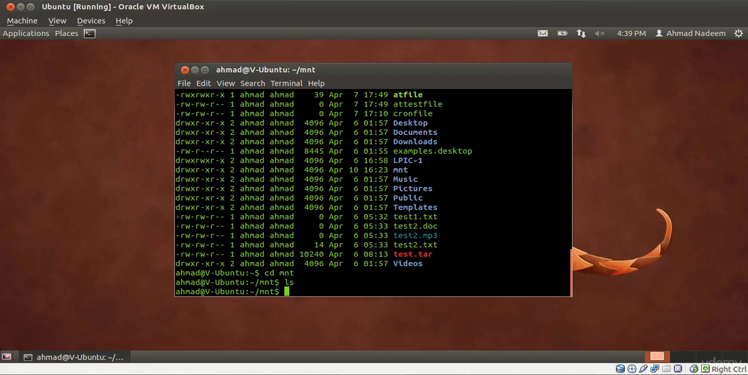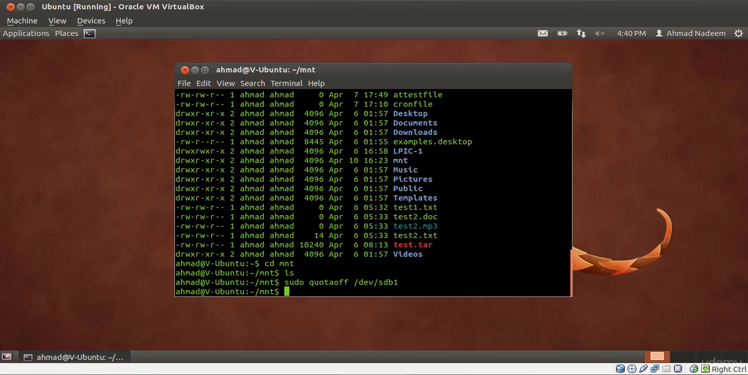So just to make sure that quota is off by default, because we first want to create a file which verifies and updates the quota information on disk. In order to use that utility, we first need to ensure that quota is off. We can do that by typing in sudo quota off and then the partition which is mounted, or the drive which is mounted, sdb1.